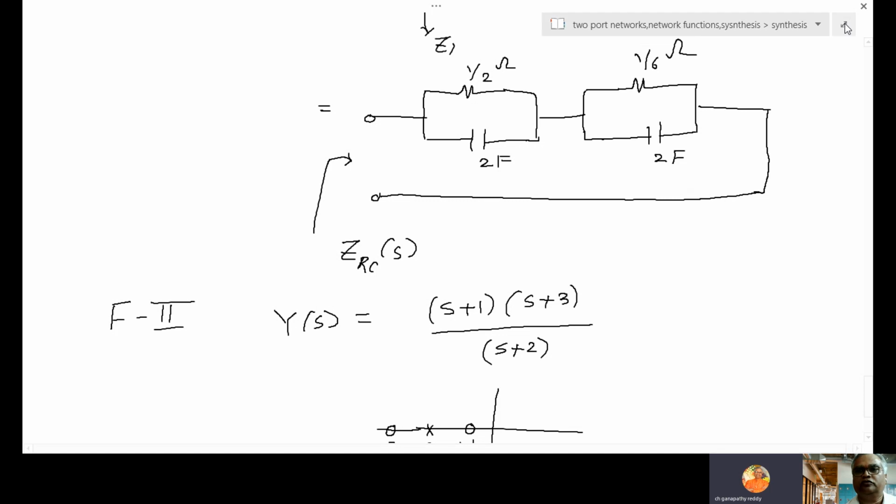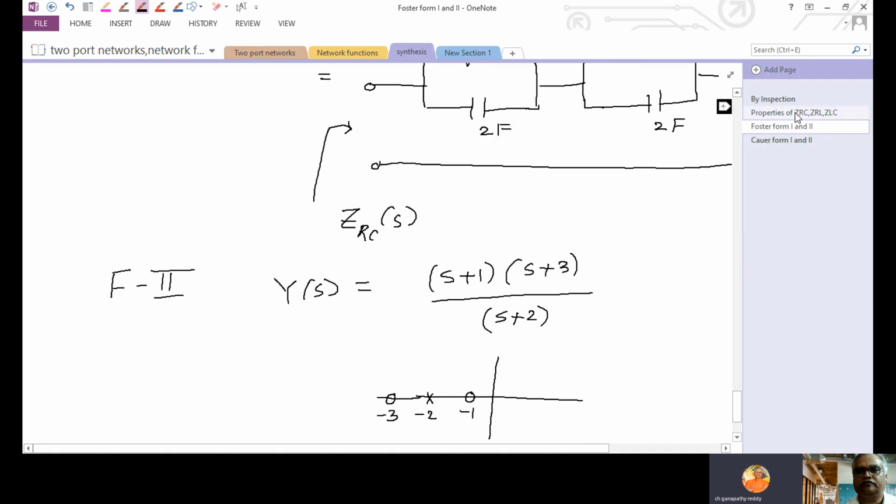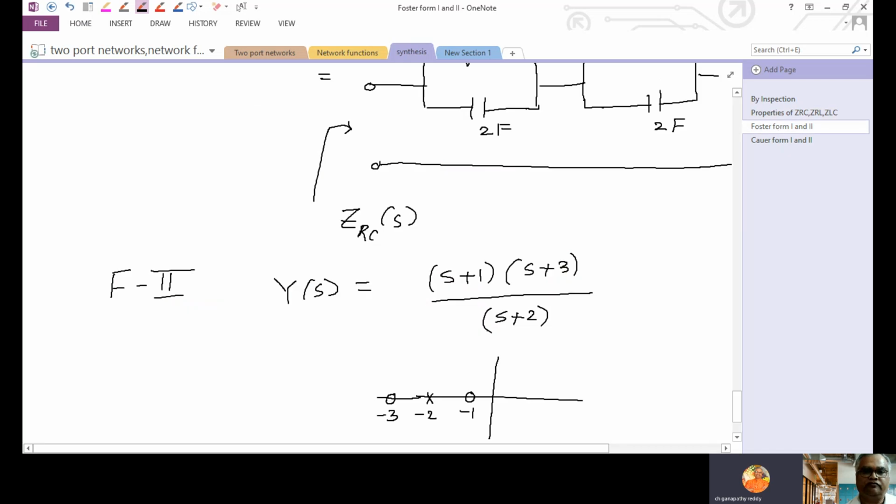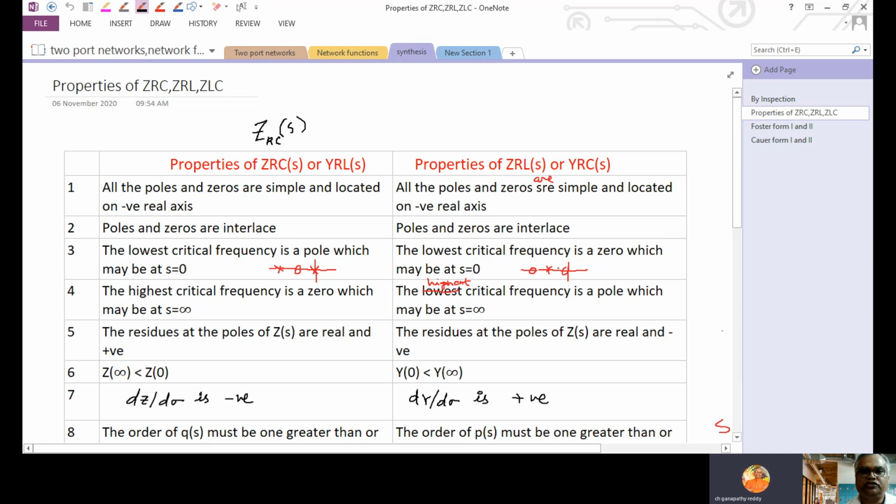Now let us go back to properties. What did we get here? Which form? First zero. So zero, pole, zero. YRC, ZRL similar, na? Carefully observe. YRC, ZRL. What is our problem in Y form? So zero, pole, zero. Observe this. So it is YRC. If it is pole, zero, pole, then YRL. Got it?